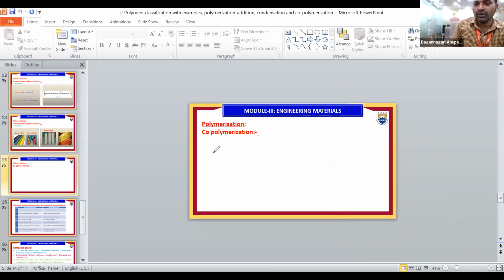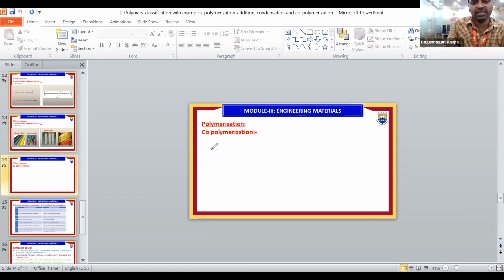So next one is the copolymerization. Before that, once again we'll discuss condensation polymerization. Condensation polymerization means the monomers react with elimination of a small molecule, and they form thermosetting resins. These thermosets are very hard and very brittle. Examples of condensation polymerization are nylon 6, urea formaldehyde, bakelite, novolac, etc.